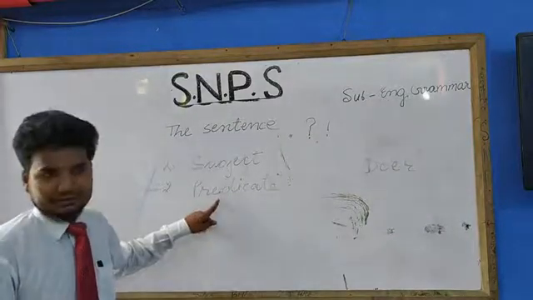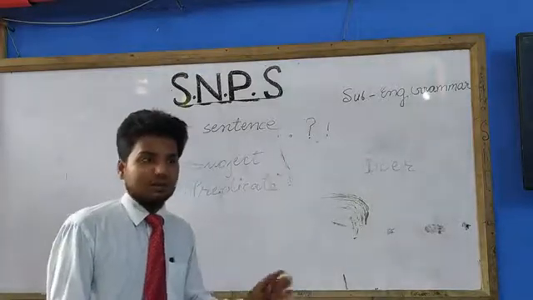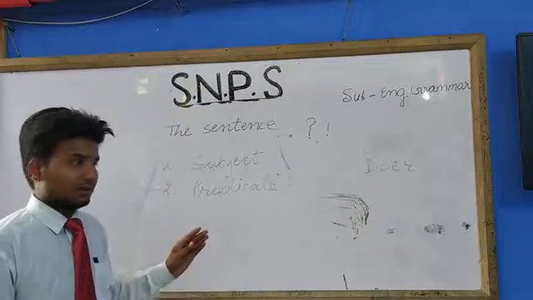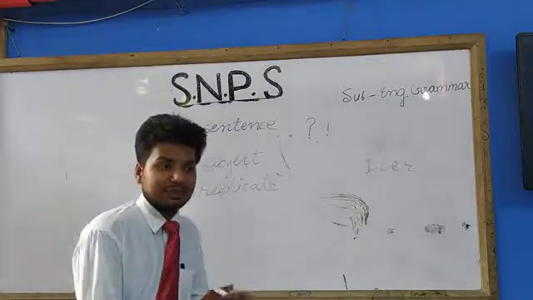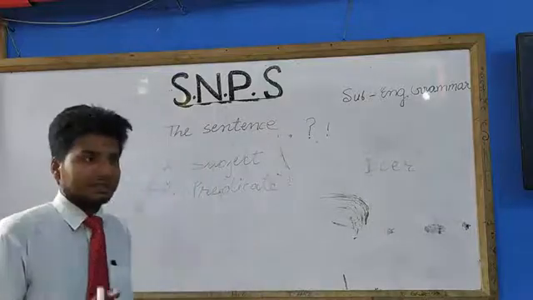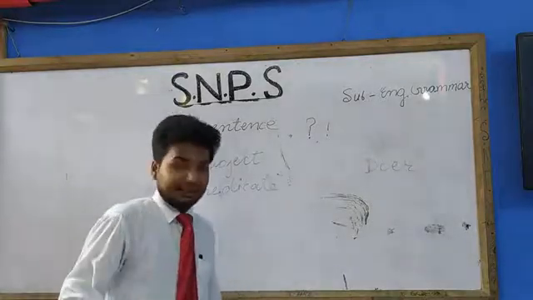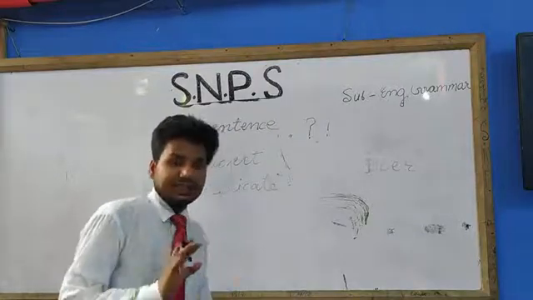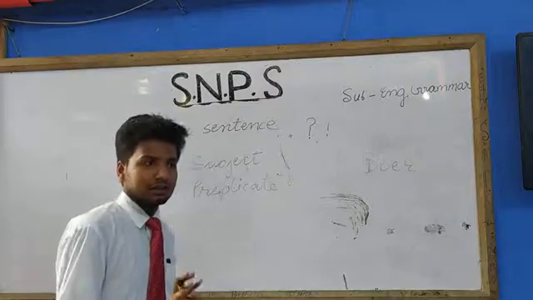And predicate. Predicate means except the subject, all the words regarding the sentence will be considered as predicate. That means the definition of predicate is, in a sentence, what is said about the subject is called predicate. In a sentence, listen carefully, what is said about the subject is called predicate.